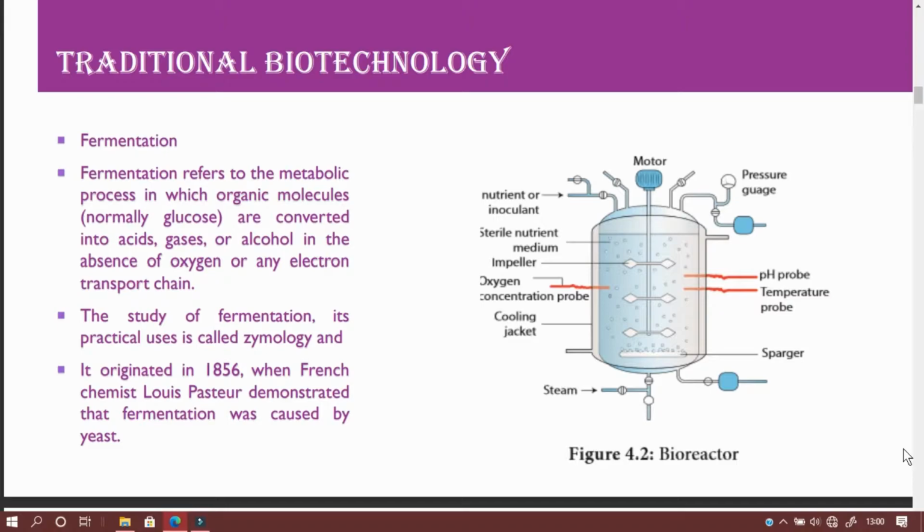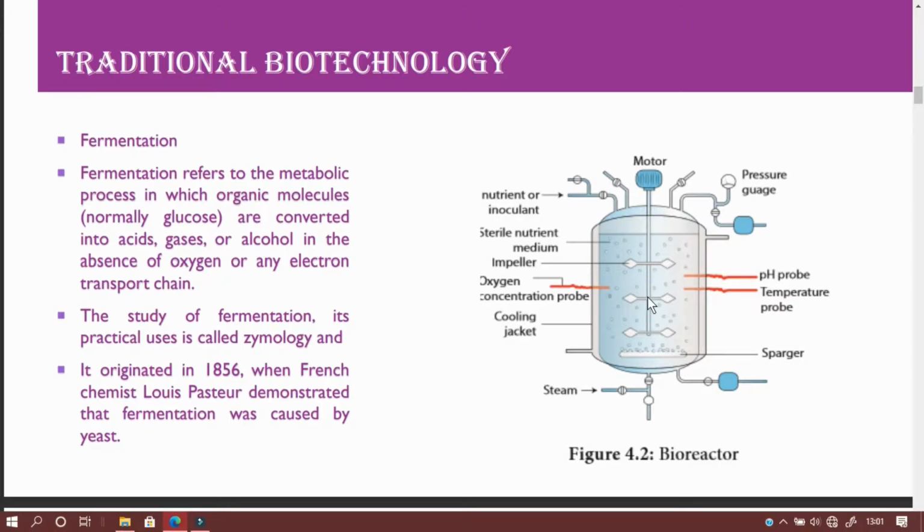In industries, in modern biotechnology, we are using bioreactors. The term fermentation came from the Latin word fervor, which means to boil. The bioreactor or the fermenter is a vessel or a container designed to provide the optimum, suitable environment for the microorganisms, and make their enzymes react with the substrate we are providing, to produce the required product.